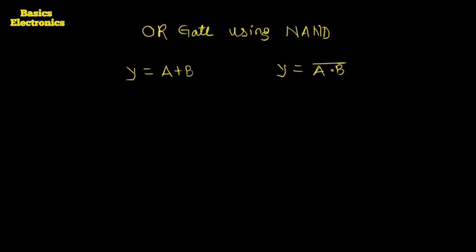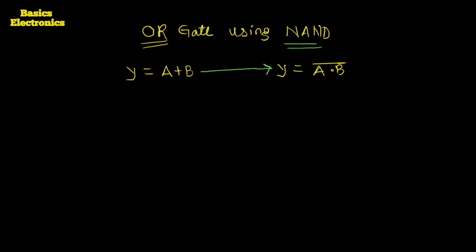Now we can construct this OR gate by using the NAND gate. But how? For that, once again we have to recall De Morgan's theorem. The De Morgan's theorem video lecture we had seen last time.